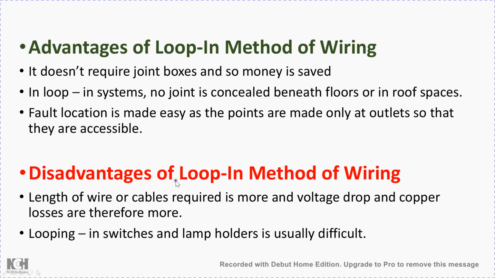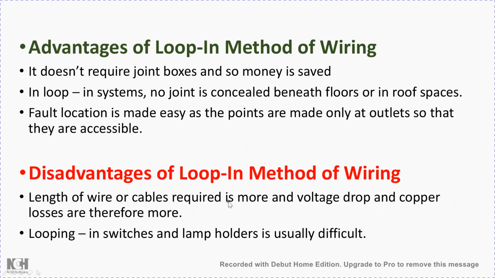Now there is a disadvantage. As looping is to be done, the length of wire or cable required is more, and voltage drop and copper losses are therefore more. Looping will require almost double the length of wire compared to the joint box kind of wiring method. Because the length of the wire increases, as we have already seen in the first unit, the available voltage at the receiving end is reduced, because there will be a voltage drop across the resistance of that entire length of the conductor.